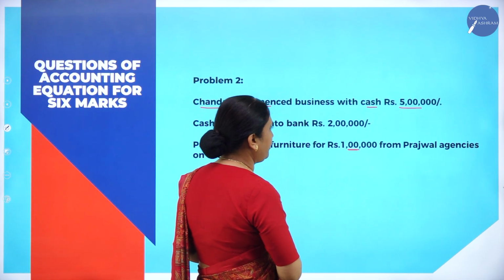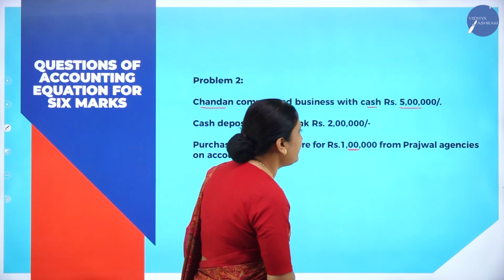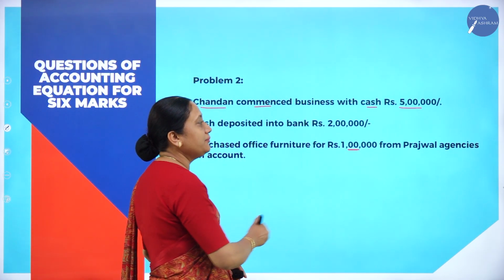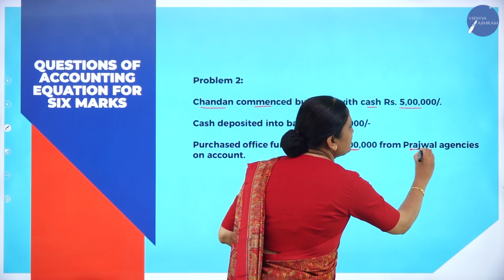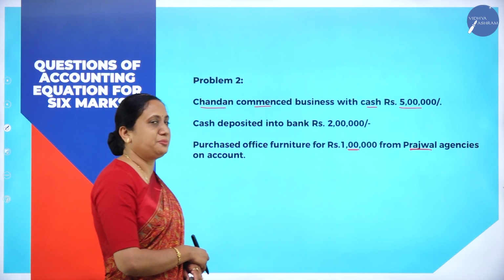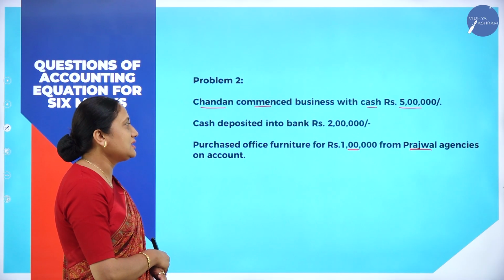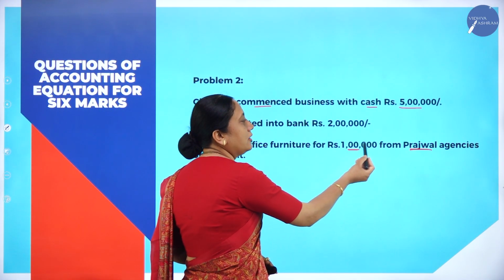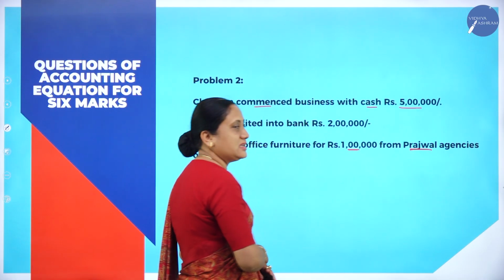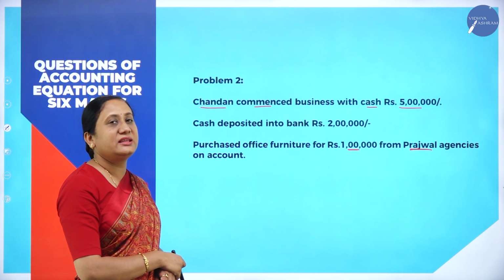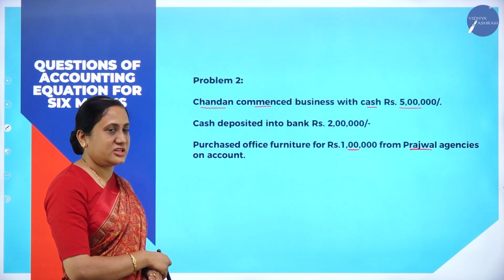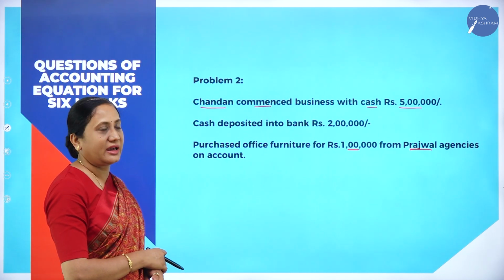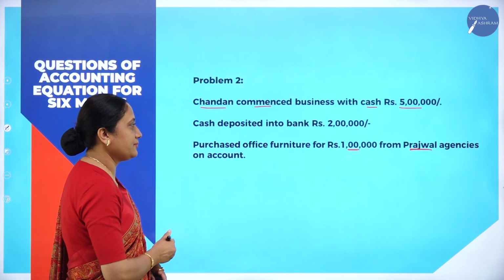Purchased office furniture for rupees 1 lakh from Prajwal agencies. From whom is the business buying furniture? Prajwal agencies are the sellers. That means to say that the business is buying furniture worth rupees 1 lakh from the Prajwal agencies, the sellers of the furniture.